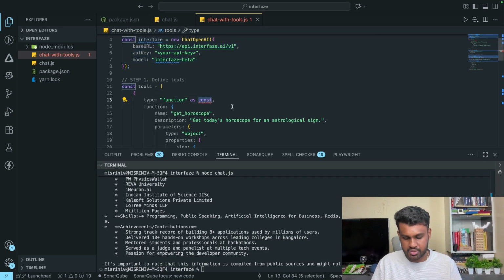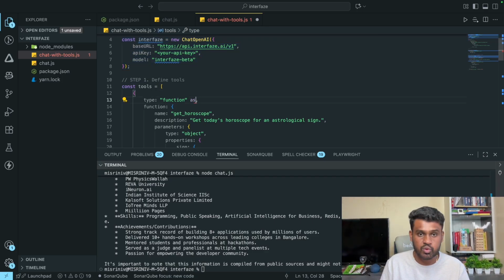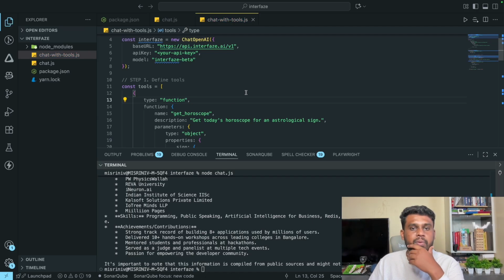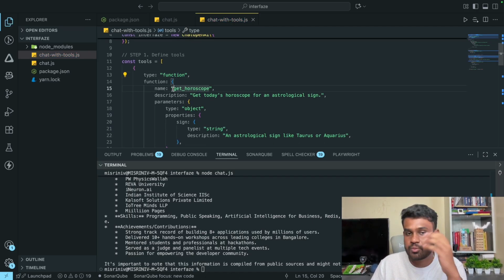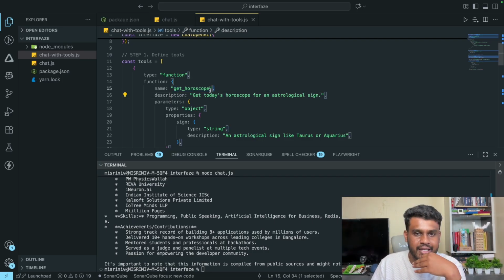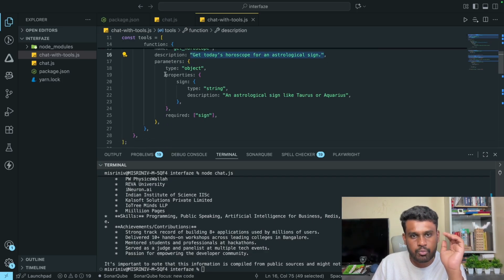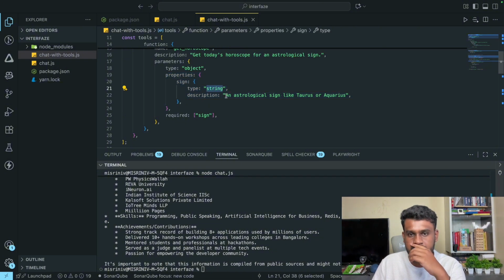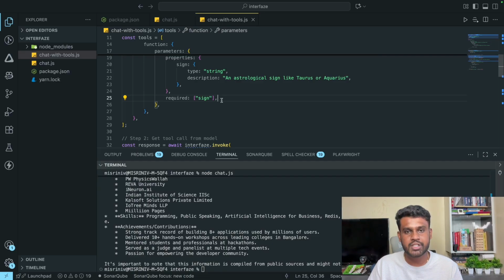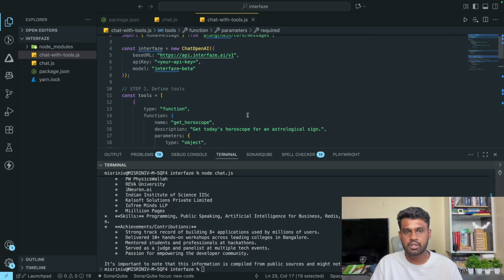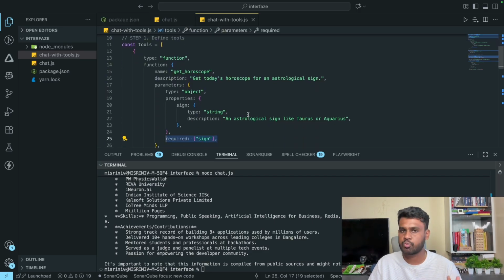This is TypeScript, so let's just remove this. I'm going to define a tool, and the tool name is get horoscope. Again, this is not specific to Interfaze, this is how you do it in LangChain. You say get horoscope, get the horoscope of this particular astrological sign, and you tell the properties that the sign should be a string, with examples like Taurus, Aquarius. And you say the sign is required. This is how you define tools. You can define n number of tools and provide access to them.